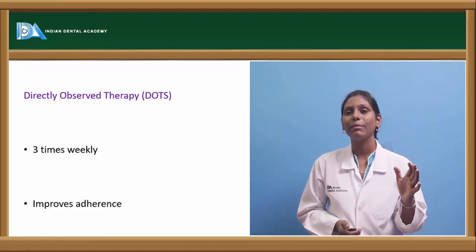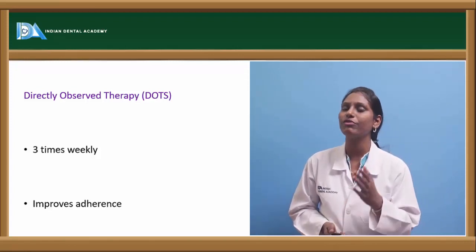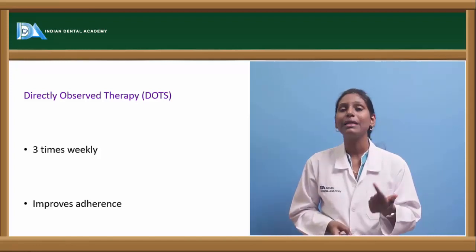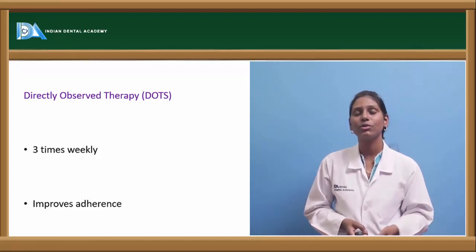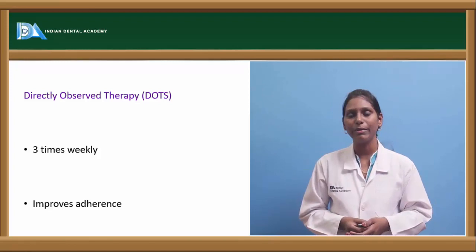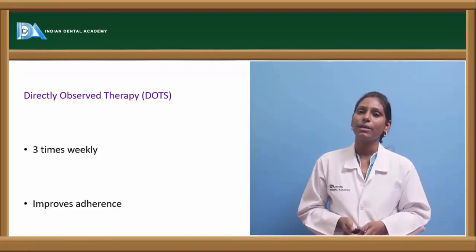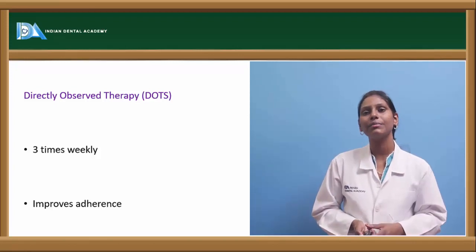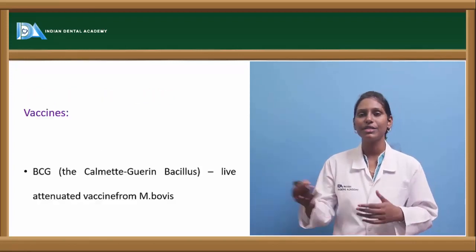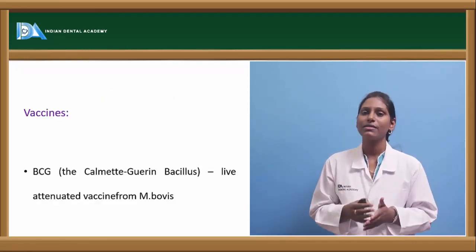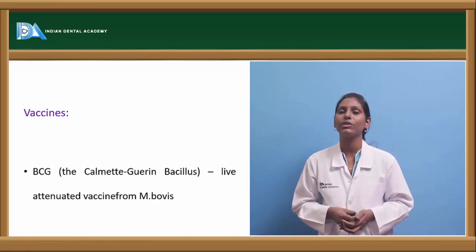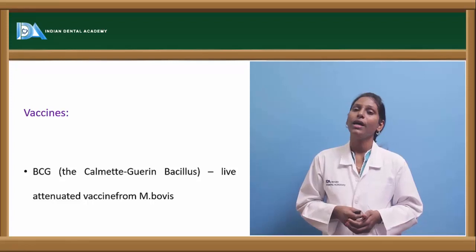With this, it improves the adherence of the patient to the drug, and drug resistant tuberculosis will also be prevented by this step. In this DOT therapy, we give the medication 3 times a week. The patient is asked to come thrice in a week, and then the drugs are delivered directly to the patient in front of the physician.